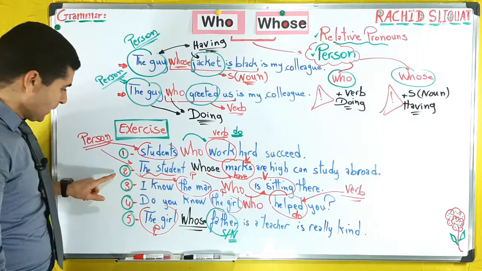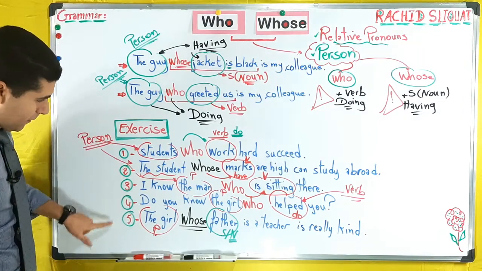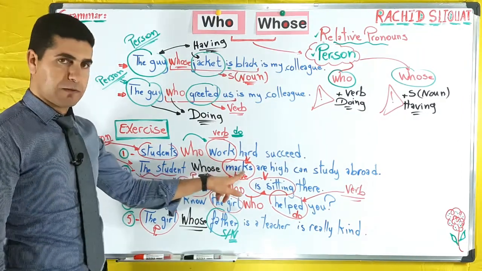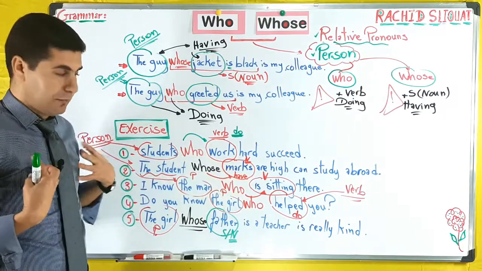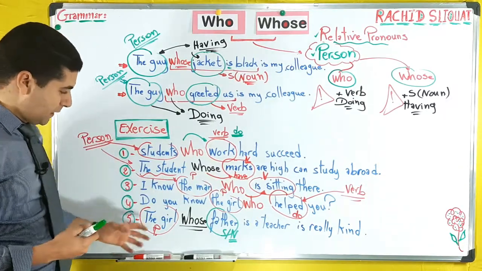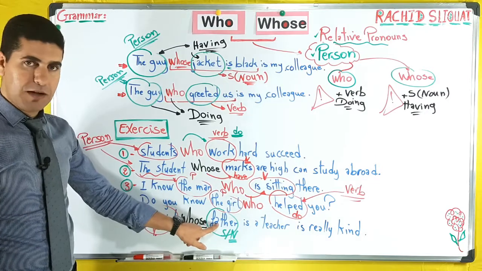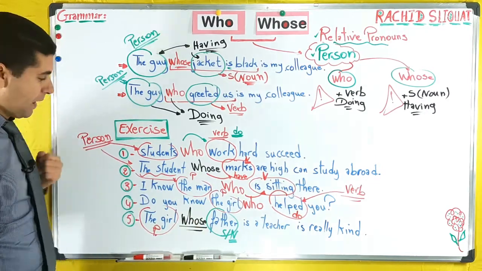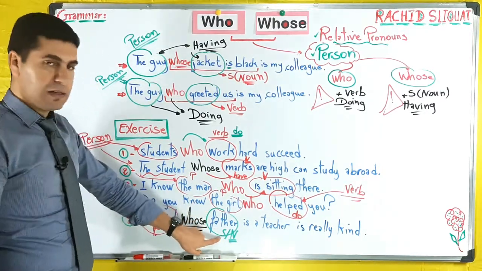Like for example, number 2 and number 5: the student whose marks, something that we have, it's a noun, and number 5, the girl whose father, my father, I have a father, it's a noun, it's a subject, okay?